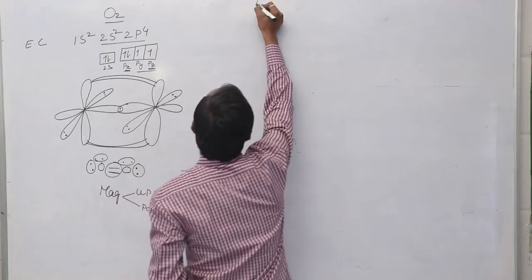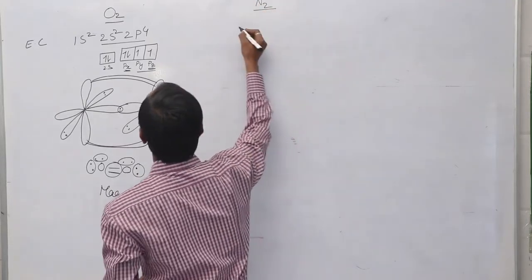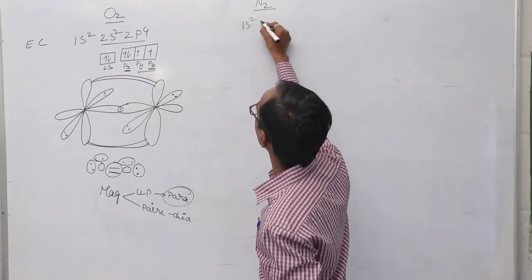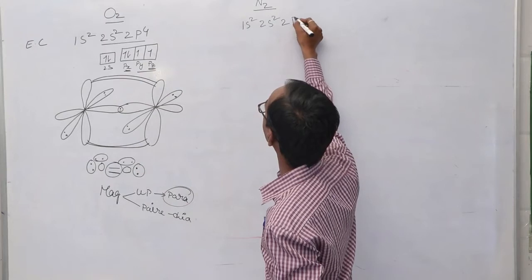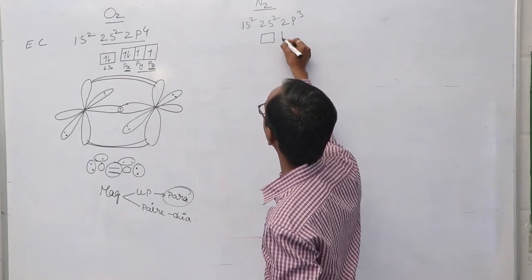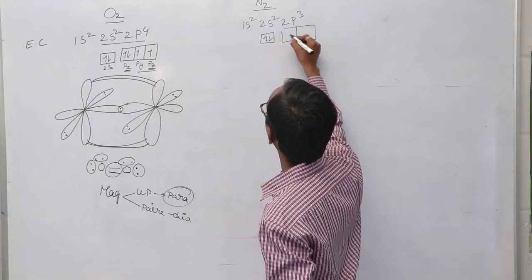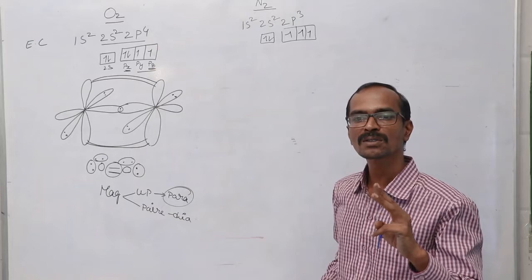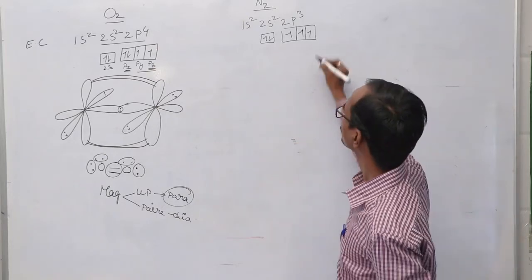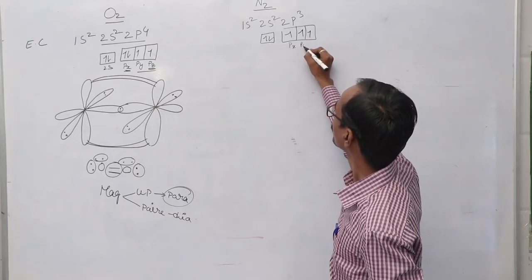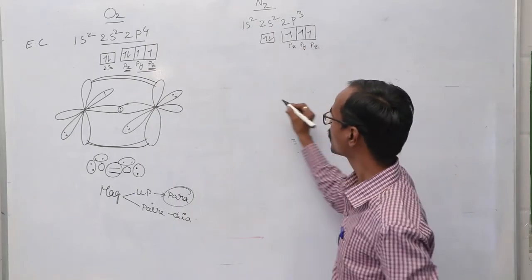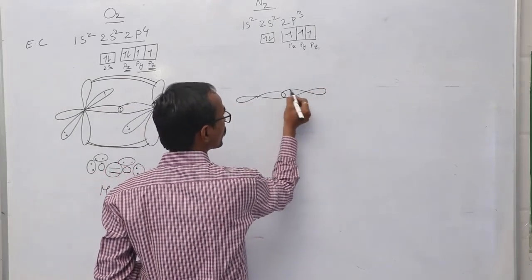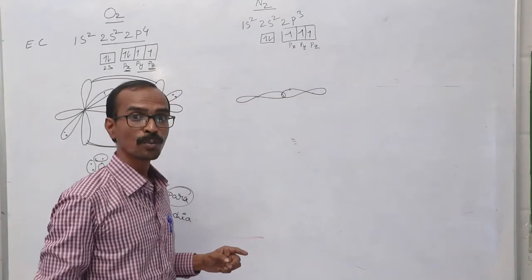Next, let us see the formation of N2 molecule. It is having 2 nitrogen atoms and the electronic configuration will be 1s2, 2s2, 2p3, and in orbital diagram method we can write like this. So 2s2 and 3 unpaired electrons are present in the nitrogen atom. So it involves in the formation of 3 bonds. Let me say the px orbital, py orbital and pz orbital. If pz orbital is present along the internuclear axis, a sigma bond is formed by the overlapping of 2 pz orbitals.